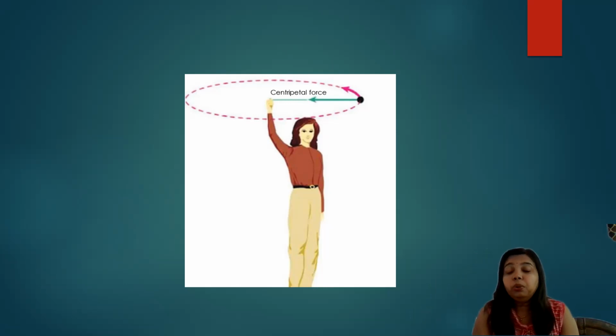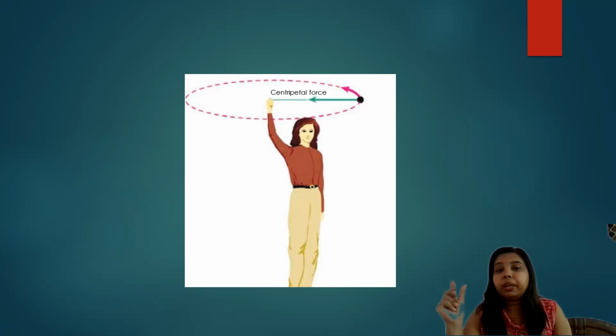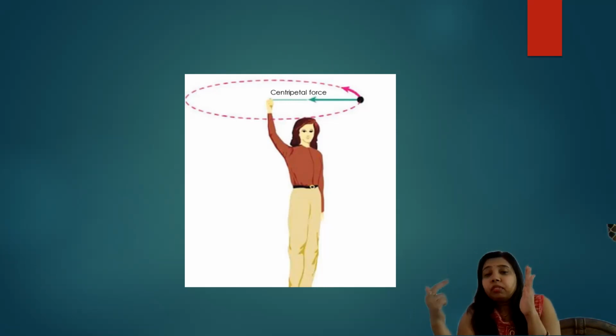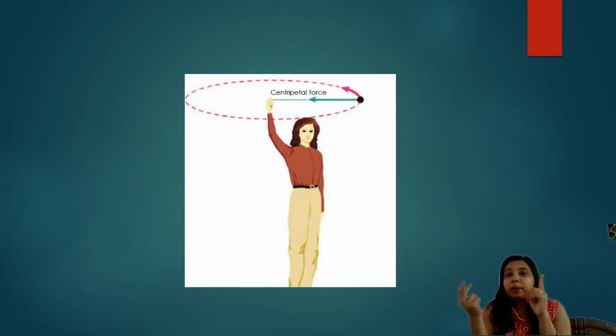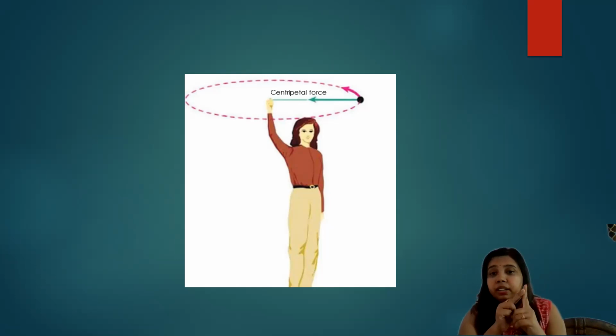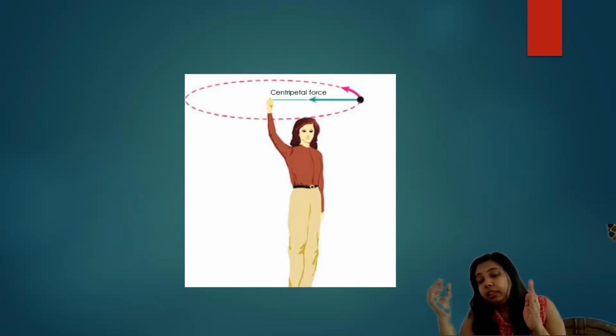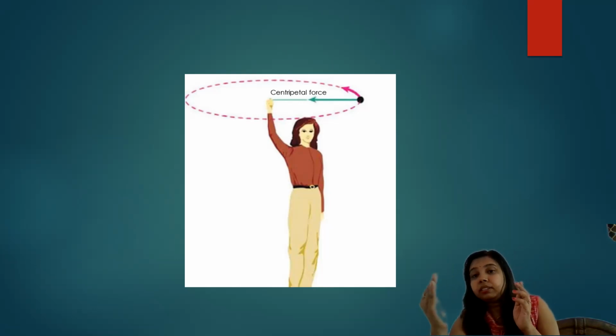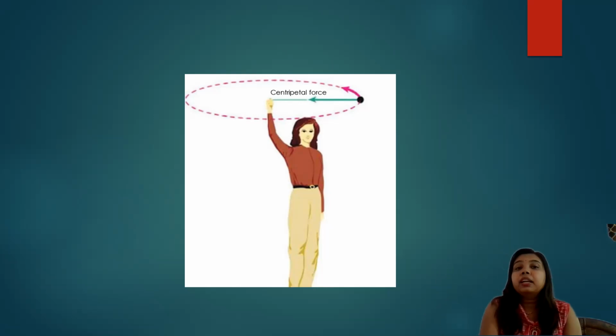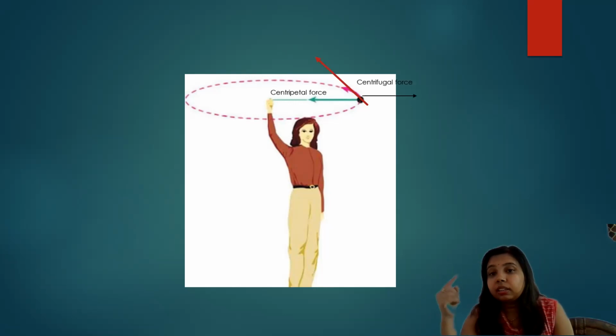Now what we will do, we will release that stone. The force is acting toward the center. So if we release that stone, what should happen? The stone should come and stick to our finger. But does it happen? No. What will happen? Whenever we release that stone, the stone will move along a straight line, along a straight direction. That line is tangent to that invisible circle.